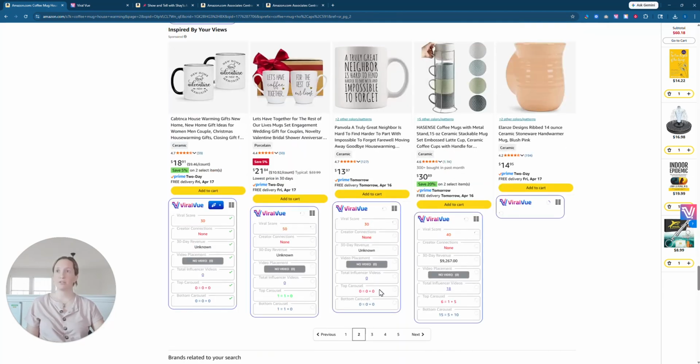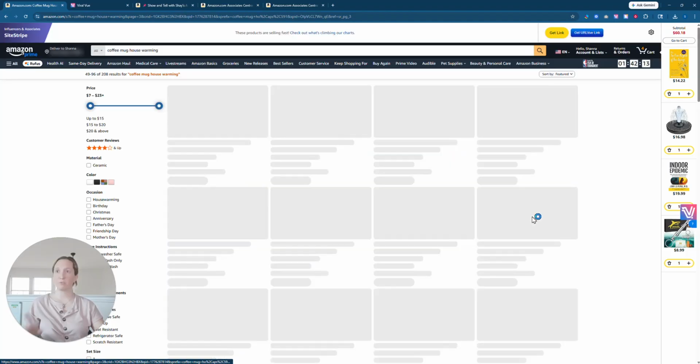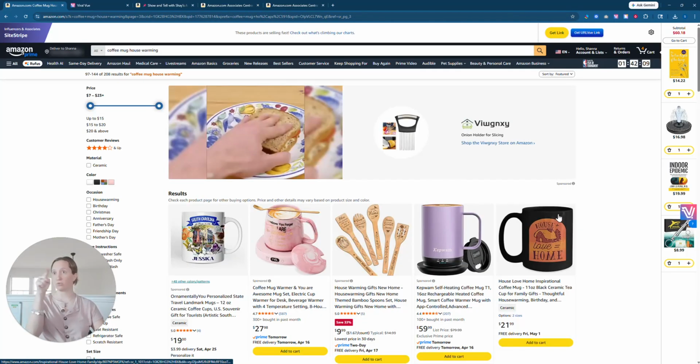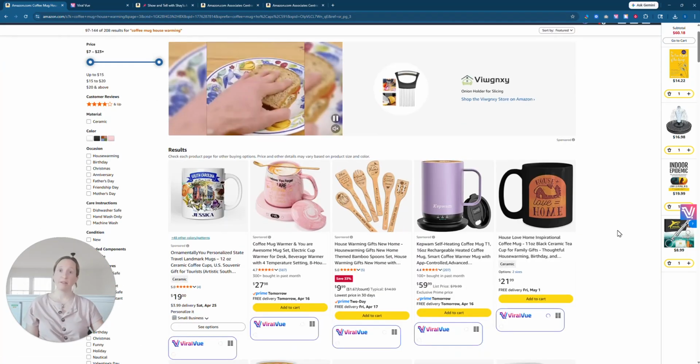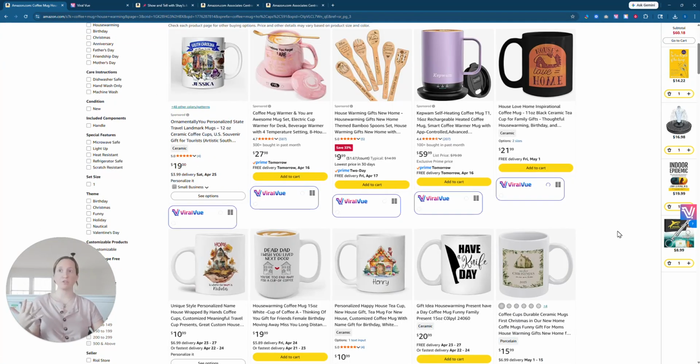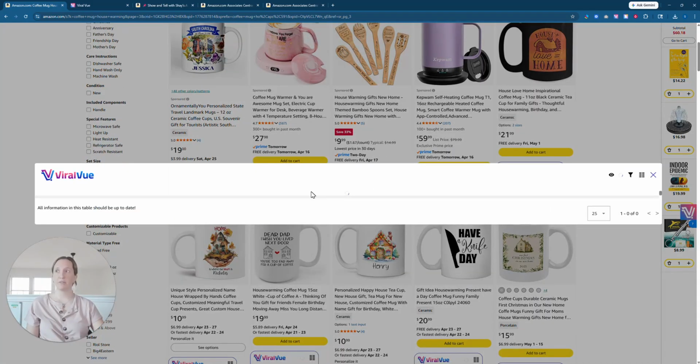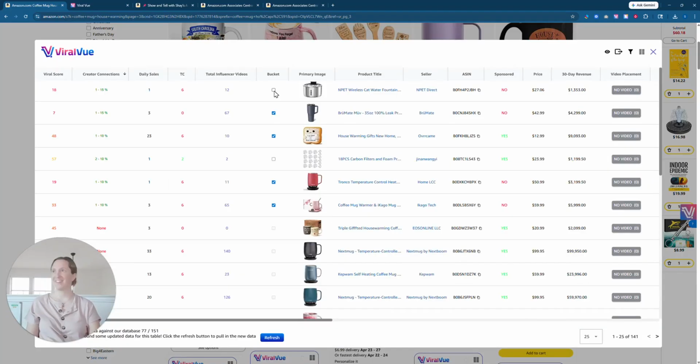I can go ahead and just do that and click on 3, because once Viral Vue's daily starts scrolling or spinning like that, that basically means that it has picked up on the products and it's already processing the information. So I would just keep scrolling down, go to 3, go to 4, go to 5, as far as you want. And then once you do all of that, you can once again, like I said, click on the extension and then all of this information will populate for you.